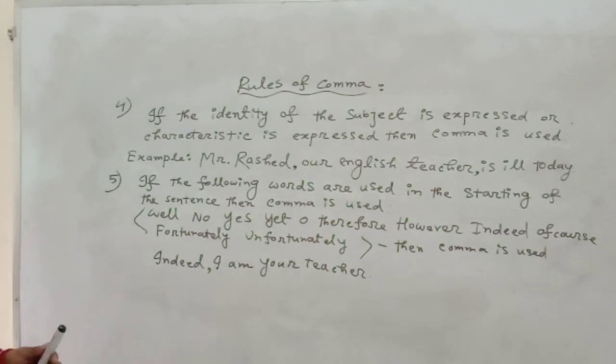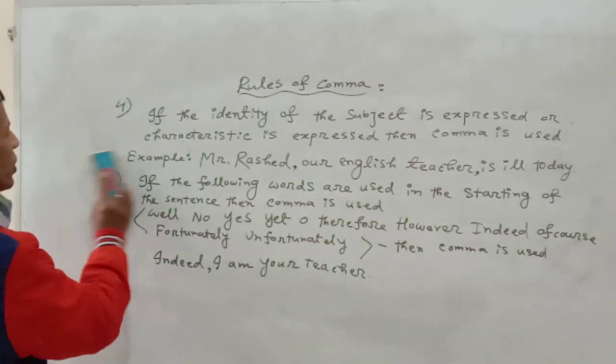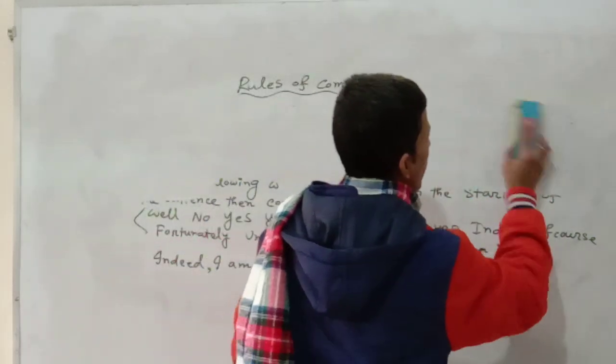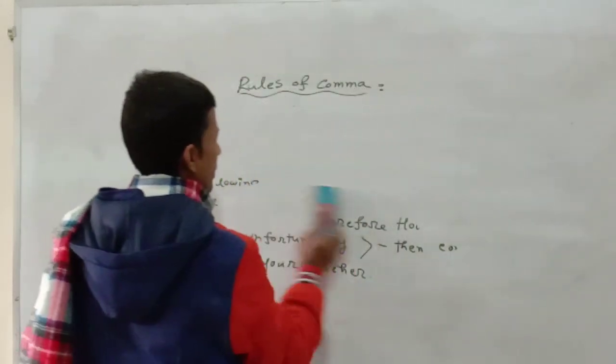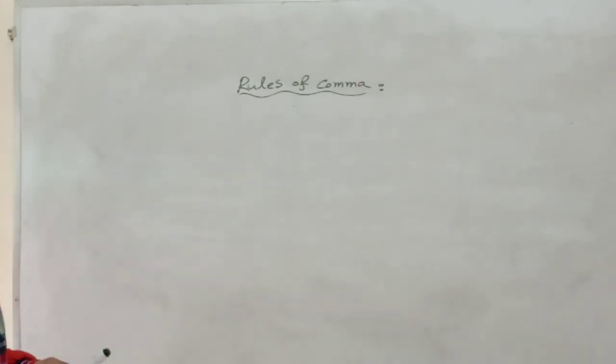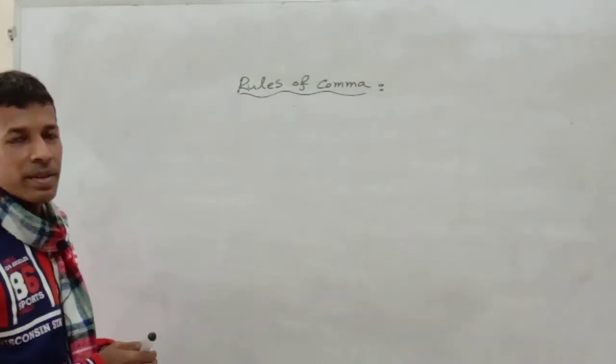In rule 6 you will find words for which the comma will be used in the middle part of the sentence. So what type of words are used here?